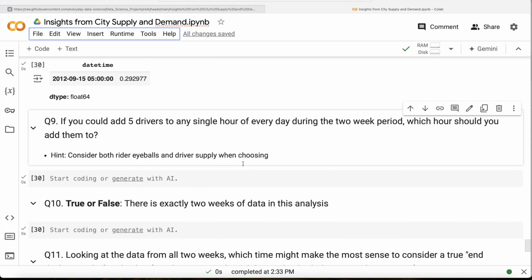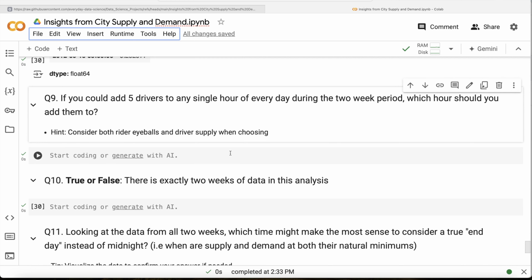Okay. Now question number 9 says if you could add 5 drivers to any single hour of every day during the 2-week period, which hour should you add them to? Consider both rider eyeballs and driver supply when choosing. So basically, when the mismatch of supply and demand is highest, adding 5 drivers would be the best. Why? Because if the mismatch is high, if you add more drivers, they can meet the demand.